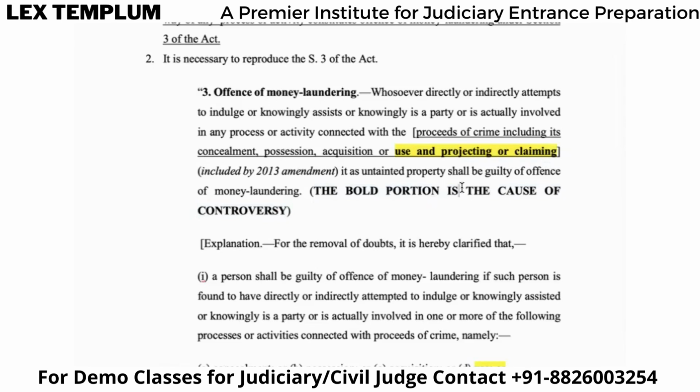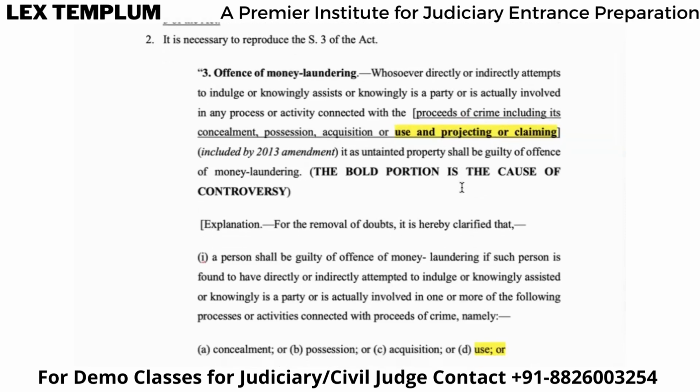If a person who knows that these are the proceeds of a crime, but still he indulges in it, he keeps that property with him, he acquires it, and then he uses it and projects it as a clean property, or claims it to be his property, which is clean, which is white property basically, right? And he projects it as an untainted property, which means it's not proceeds of crime but his own good property. Then there is an offense of money laundering.